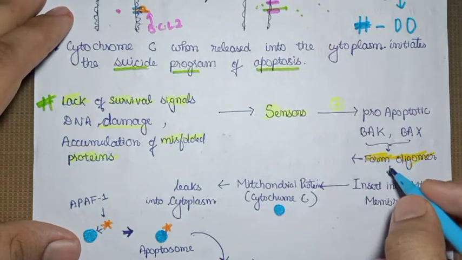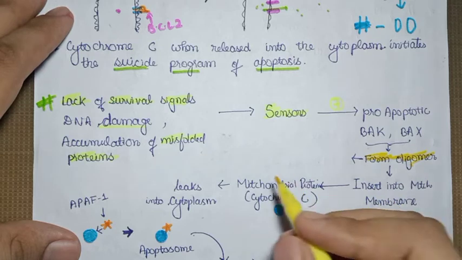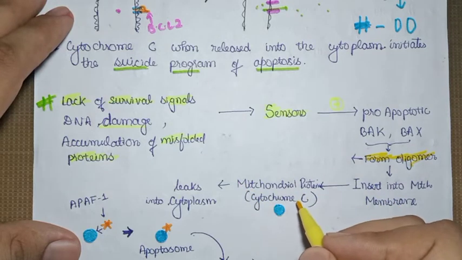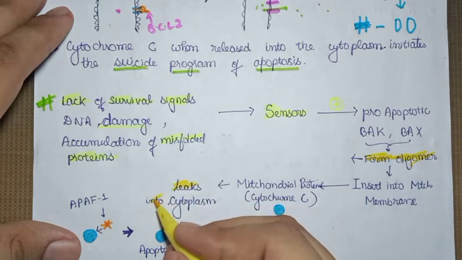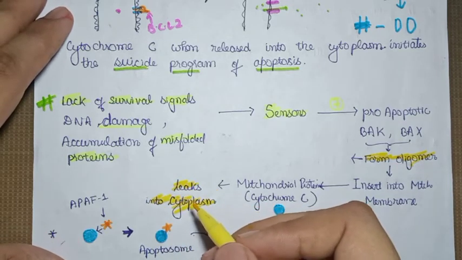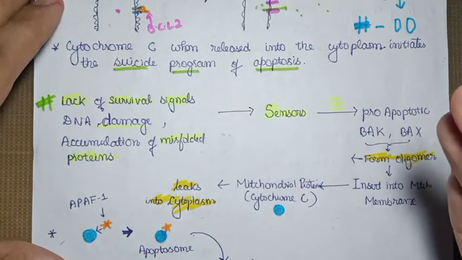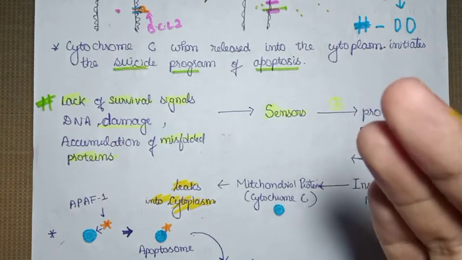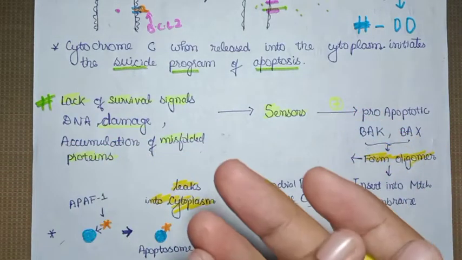So these form oligomers and insert into the mitochondrial membrane. When they insert into the mitochondrial membrane, the mitochondrial proteins, and cytochrome C is one of the mitochondrial proteins, will leak into the cytoplasm. When they leak into the cytoplasm, they will activate a cascade of caspases, which will lead to the further activation of the execution caspases, and the execution caspase will carry out the apoptosis of the cell.